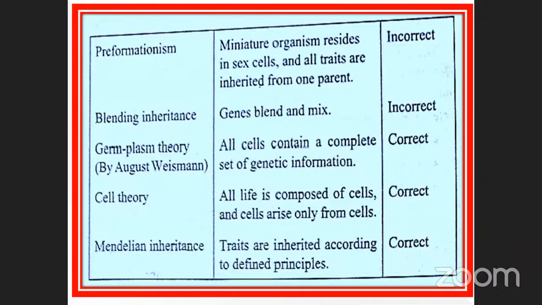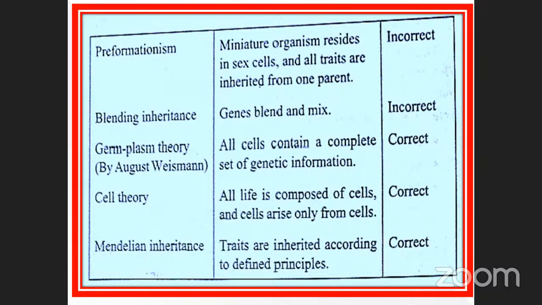Then blending inheritance: genes blend and mix. But they do not blend, because they can segregate. In the heterozygous condition, they can segregate separately. So this is also an incorrect statement.